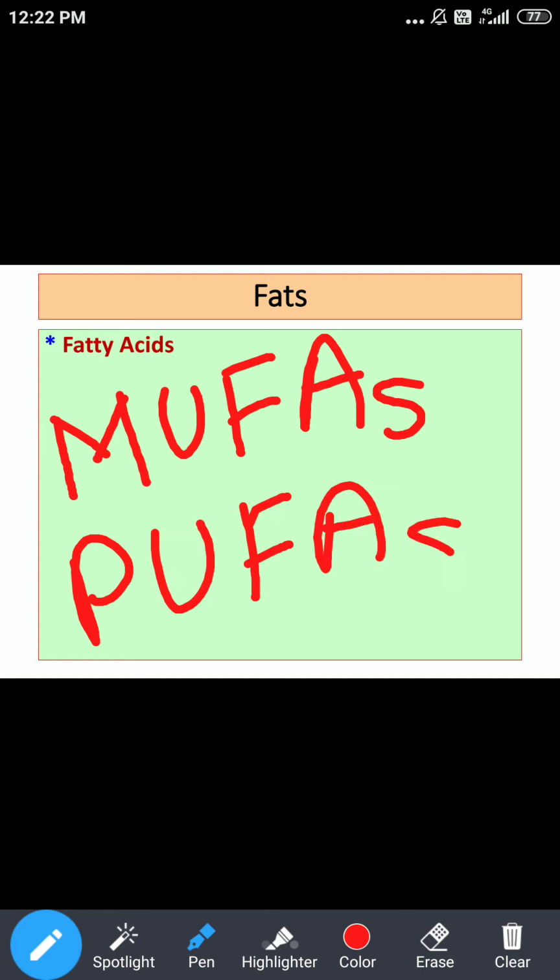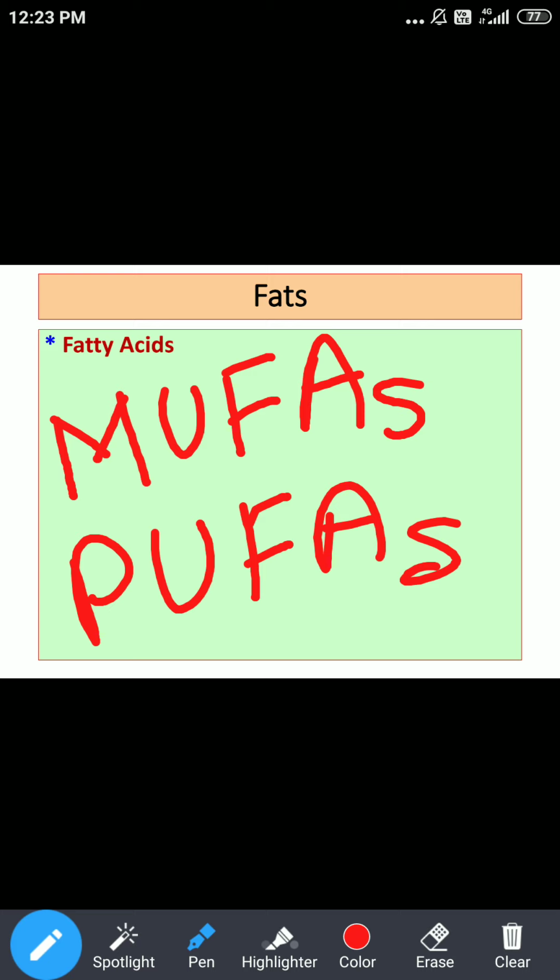PUFAs. So what we said is, once we hydrolyze fats we get fatty acids, which are saturated and unsaturated fatty acids. Unsaturated fatty acids we further divided into monounsaturated and polyunsaturated fatty acids. So what is the difference? Saturated fatty acids do not contain a double bond in their structure.